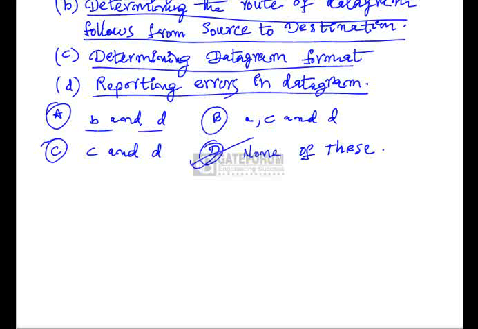Because option A is saying that B and D are not functions, but B and D are functions, because determining the route of a datagram from source to destination is also a task of the internet protocol when strict source routing is followed. And option D is the right option here, since all are functions of the network layer protocol, that is